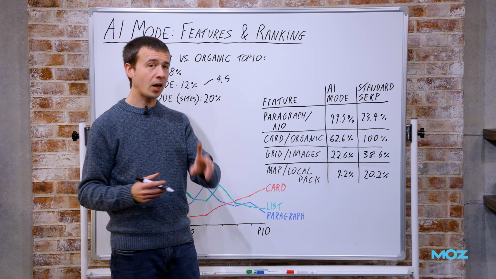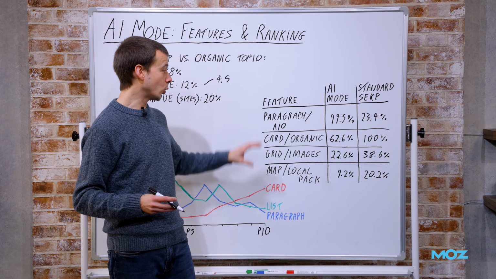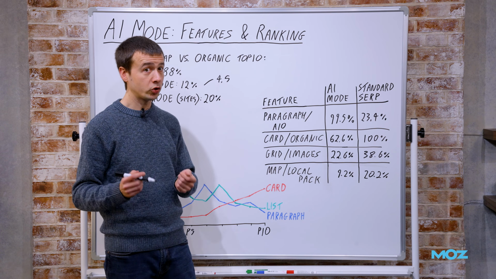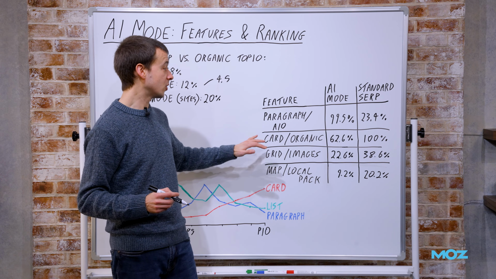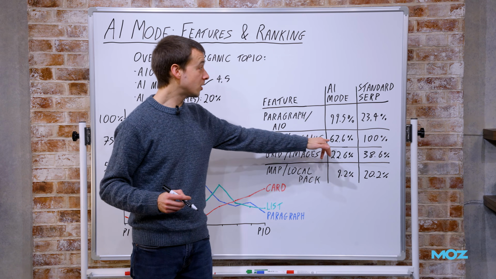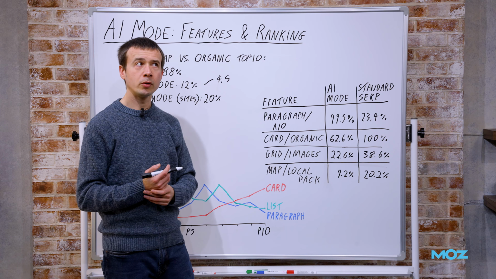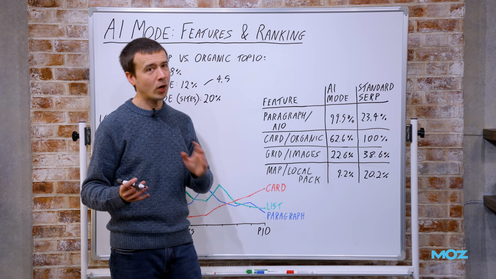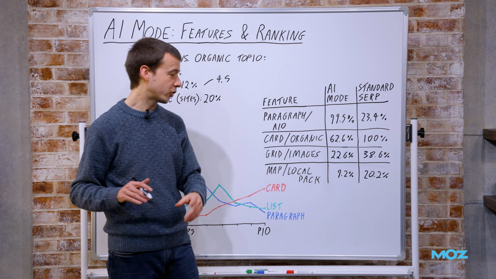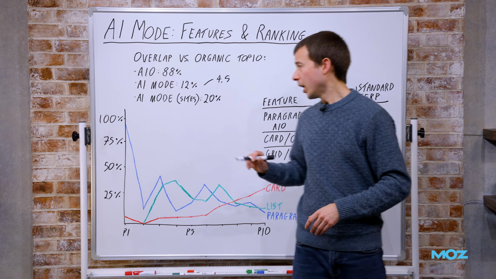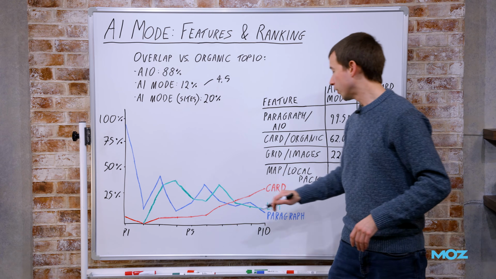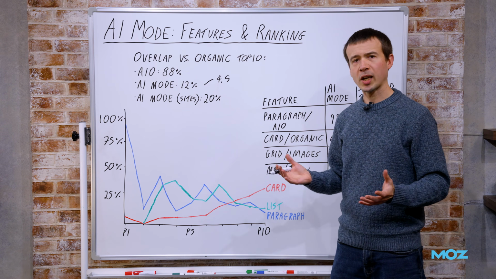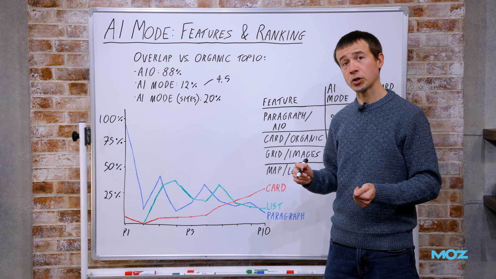The last thing I'm going to talk about is the sort of typical position of these different result types, which is also quite different. Because you might be looking at this and saying, 60-something% of AI mode SERPs have something that looks like regular organic. That's great. Well, yeah, maybe not so fast. So this line chart, I've just picked out 3 features. I think we have more than 10, maybe a dozen features being tracked right now.